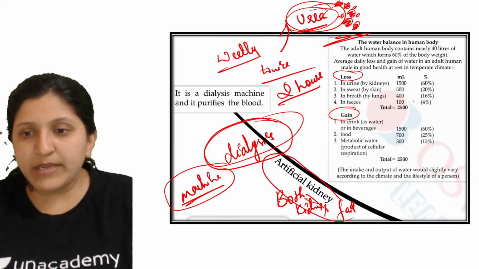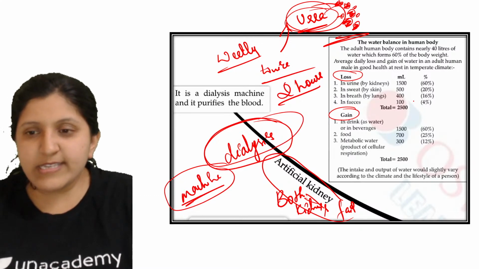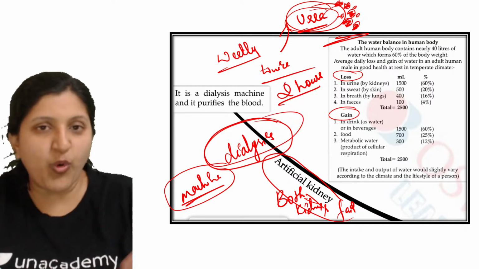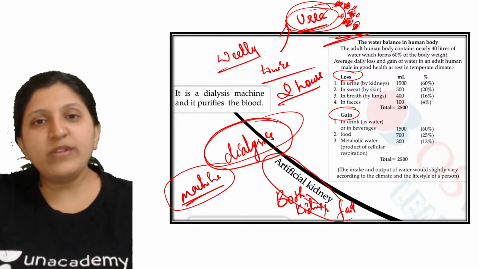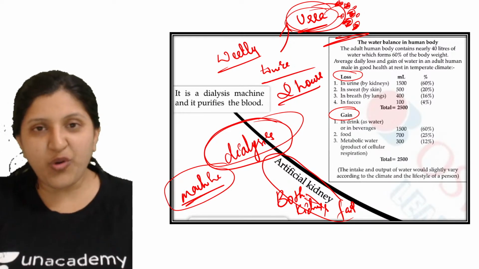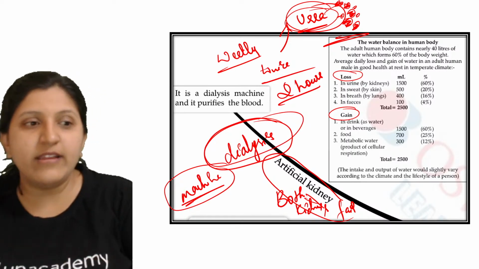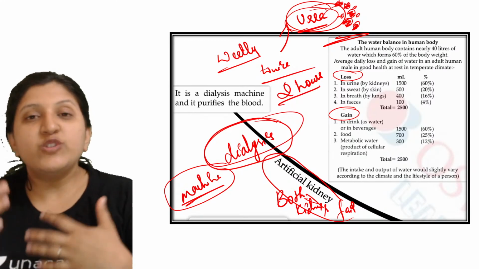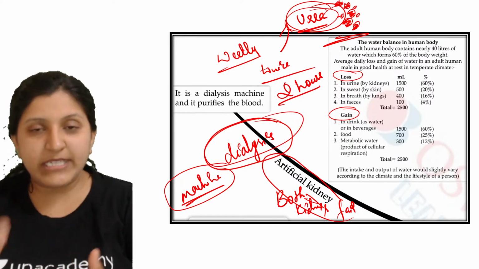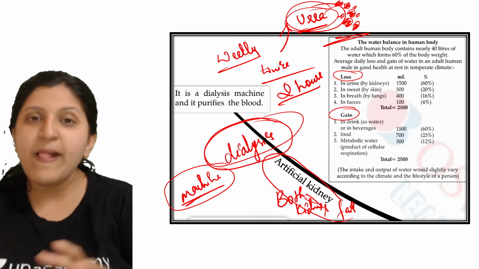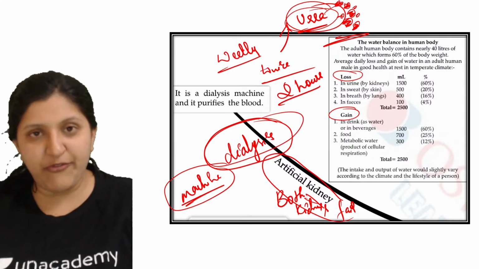You need not remember this table. This is just for your information, how much water is being collected or removed. And there are millions and millions of nephrons in each kidney. One kidney has a million nephrons, the other kidney has a million nephrons. So all these unwanted materials, or excess nitrogenous waste, can be removed through the nephron itself.